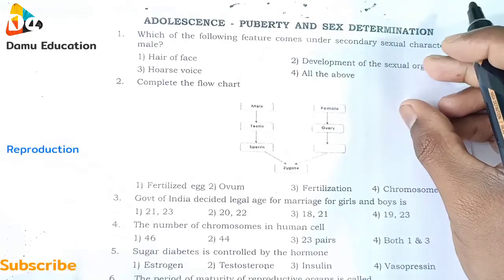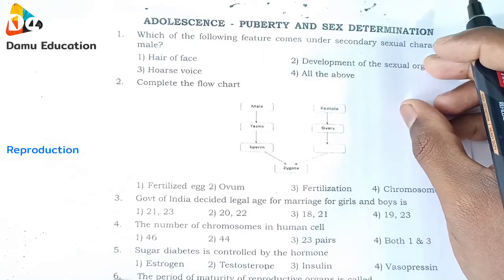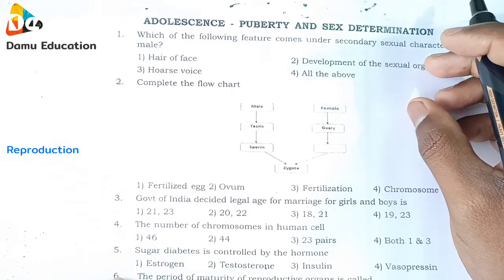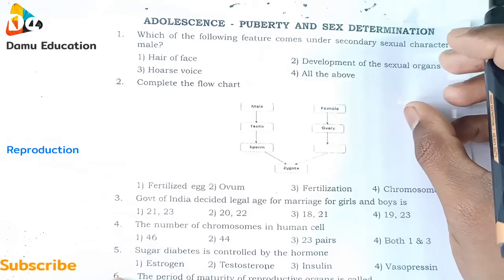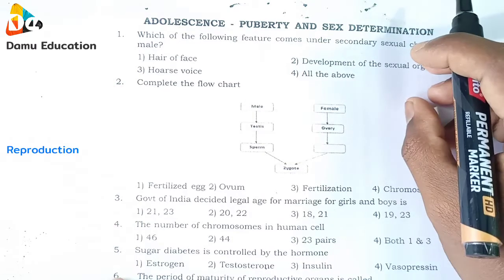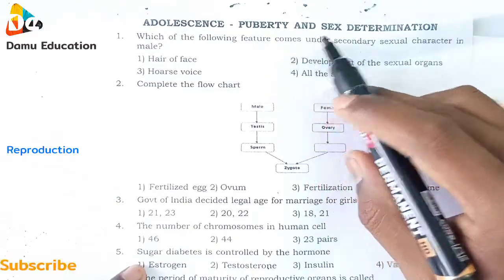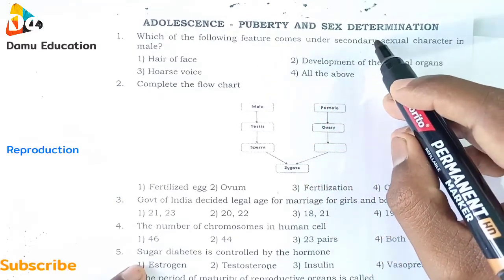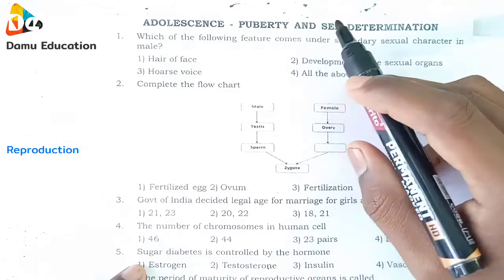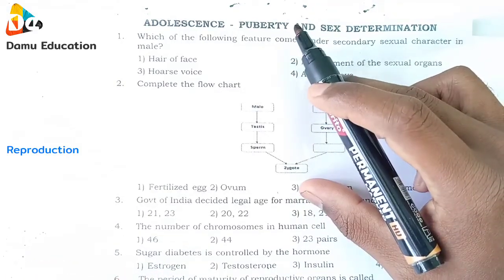So in this session, we'll discuss the biology NEET course and see frequently asked questions and multiple choice questions from 8th class level. So what is our next concept? Adolescence, puberty and sex determination. So what is meant by puberty and what is meant by adolescence?